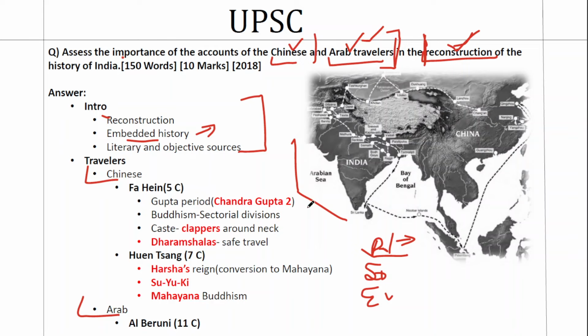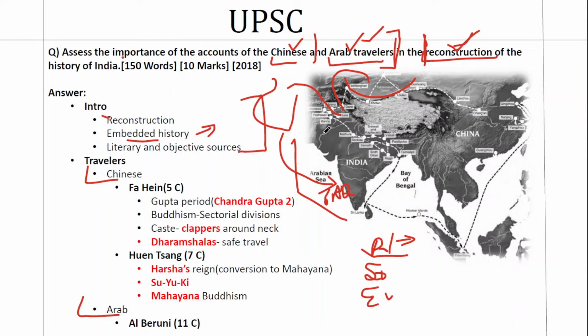So you can draw the map of the Indian subcontinent, you can draw China in it, you can draw the Arabian Peninsula in it, and you can show the route of travelers. Most of them came through the land route, and some of them relied on the sea route as well, because Arab travelers visited the Kerala coast since the 6th century AD. Ever since then we have had contacts with them. So they relied on the sea route as well as the land route. You can show the route.